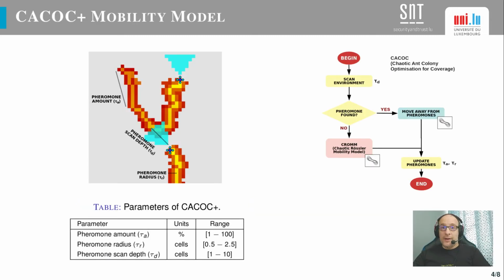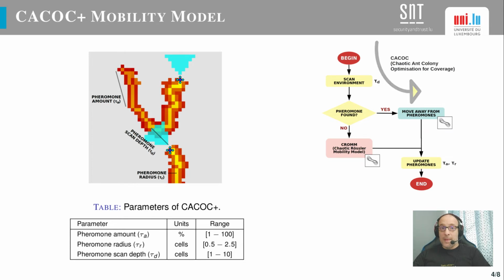The use of virtual pheromones is useful to avoid visiting the same spots very frequently and in a short time. As pheromones eventually evaporate, those spots are likely to be visited again. If there is no pheromone in the neighborhood, CACOC+ uses CHROM, so trajectories are purely chaotic and unpredictable. On the contrary, the probability of moving towards an area with pheromones is inversely proportional to the amount of pheromones on it.